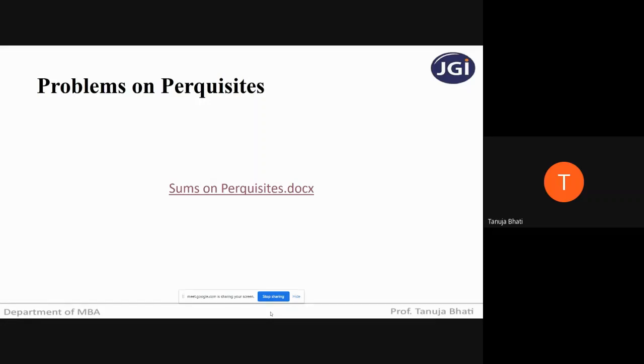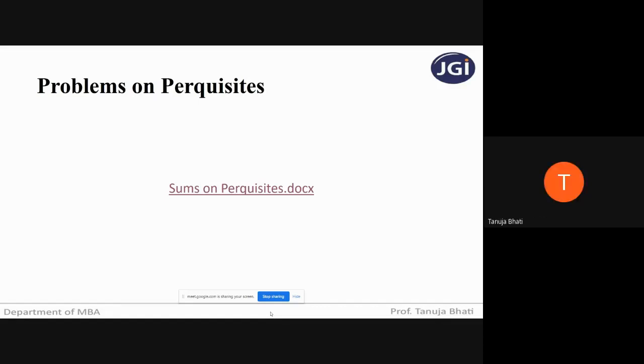Have you all understood the question? If it is a rent-free accommodation given by the employer to the employee, and it is unfurnished, and that accommodation does not belong to the employer, he is taking it on lease or rental and then giving it to the employee to stay, what is going to be the taxable perquisite? Actual lease rental paid or payable by the employer, or 15% of salary, whichever is less, is to be considered, ma'am.